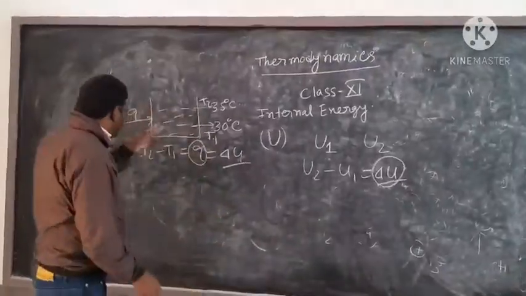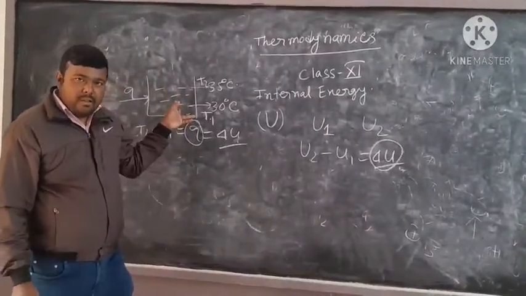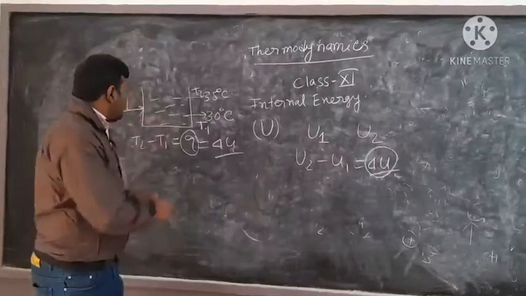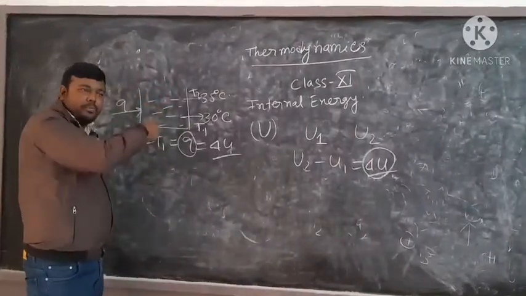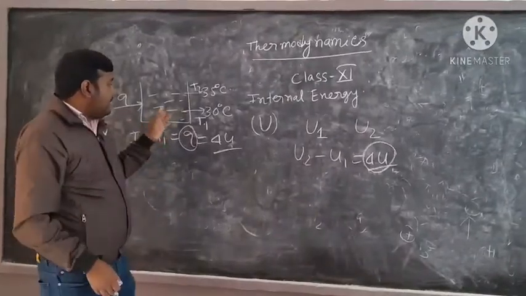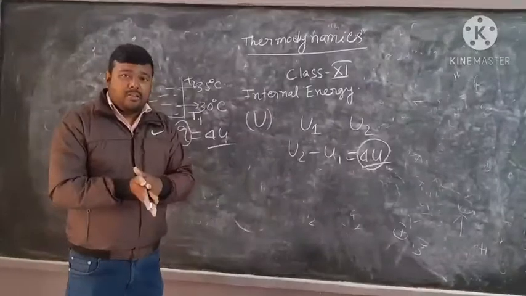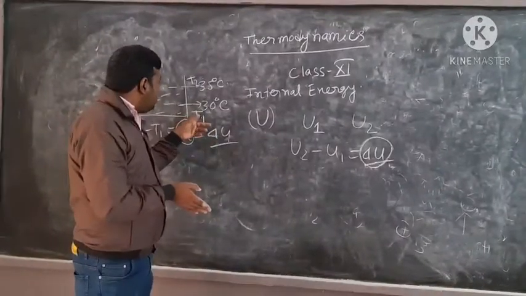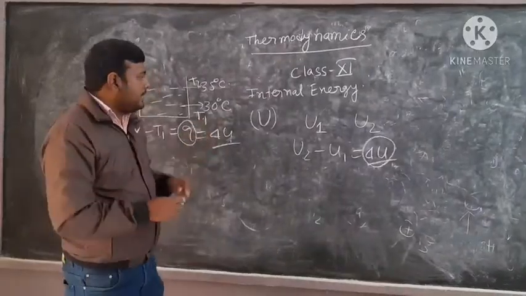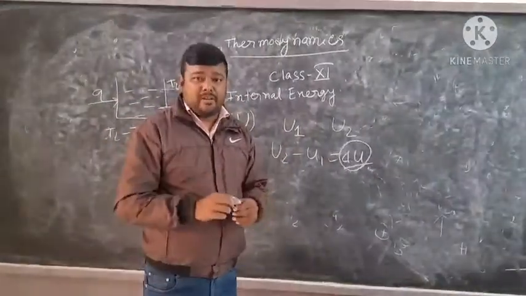Now we can heat this by using an induction coil, or we can also heat this by rotating a wheel. Due to friction, that also can raise the energy. That means this value will not depend on how we raise the temperature. It will only depend on the initial and the final value of the temperature. So that's why the internal energy change, or the internal energy, is known as a state function.